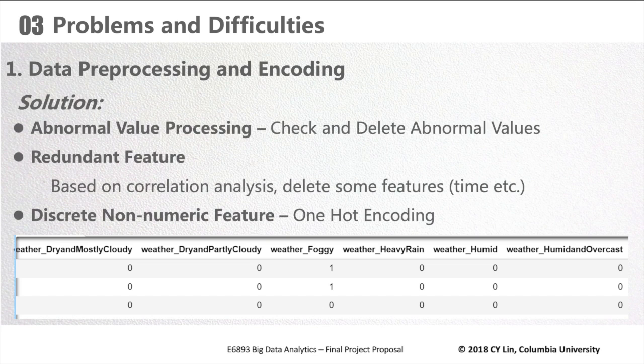To solve these problems, firstly, we check abnormal values and delete some samples. Because most of our samples are right, this will not influence our data. Then, for the redundant features, we use correlation analysis to delete some features. The measurement here is the Pearson correlation coefficient. We delete features like time and urban. We proved this is really helpful for our accuracy in the end.